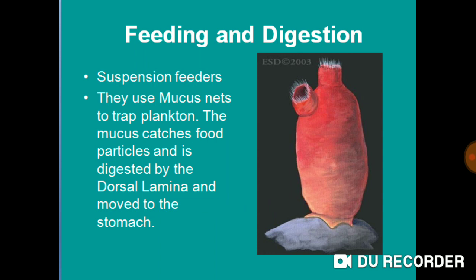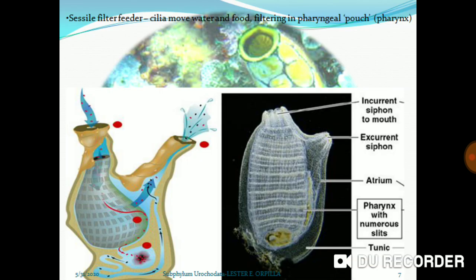When it comes to the feeding and digestion of the urochordates, we can see they are suspension feeders, and they also use a mucous net to trap plankton. In the pharynx region, we can see the presence of a mucus-like substance to trap the food materials, usually plankton. This mucus catches the food particles and is digested by the dorsal lamina and moved to the stomach.